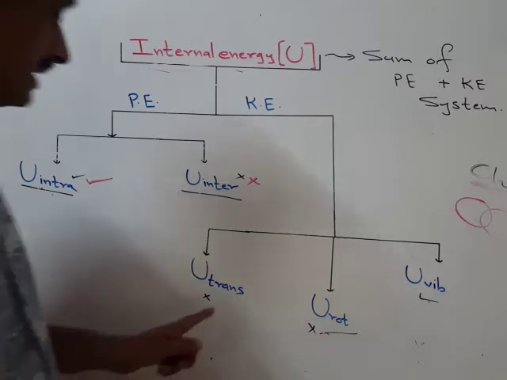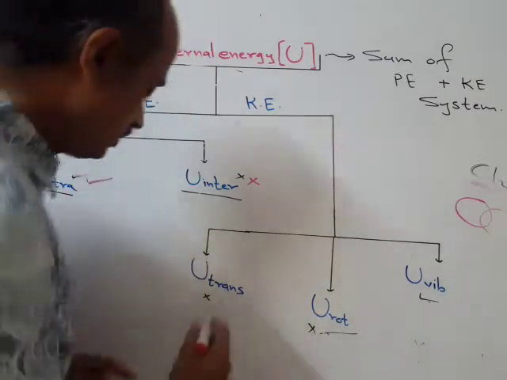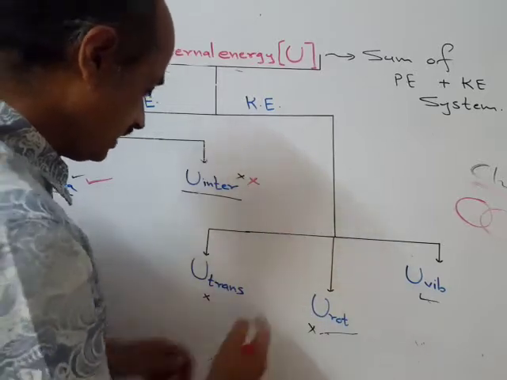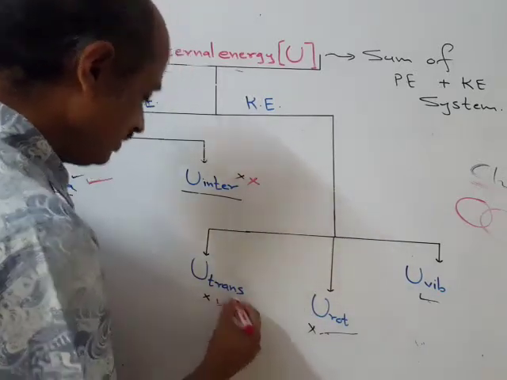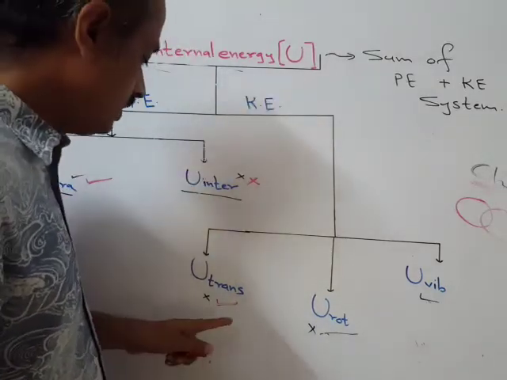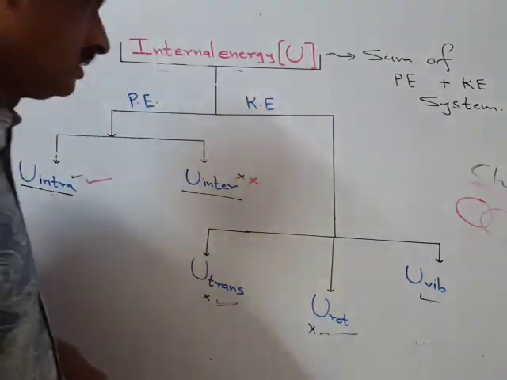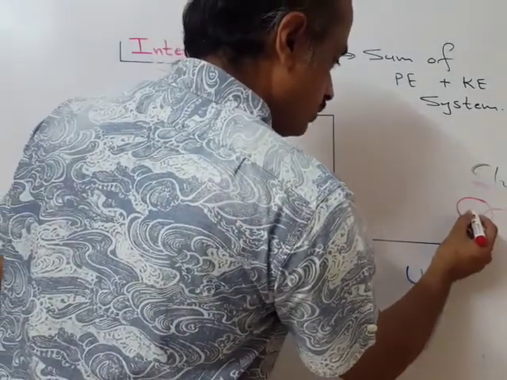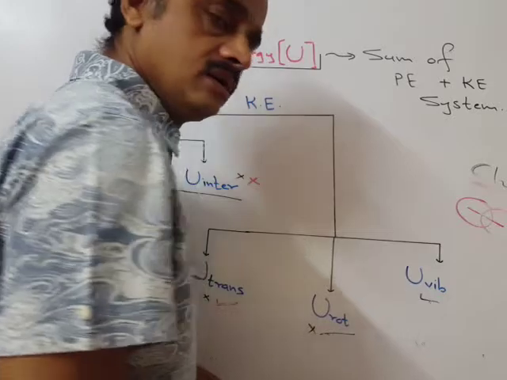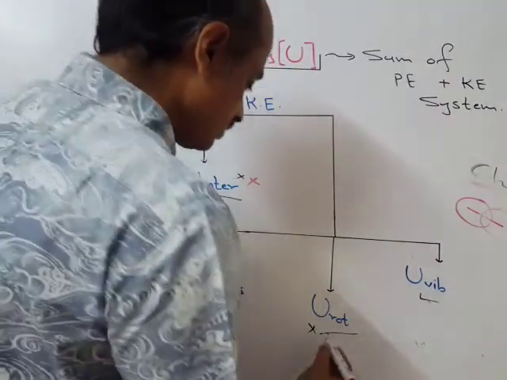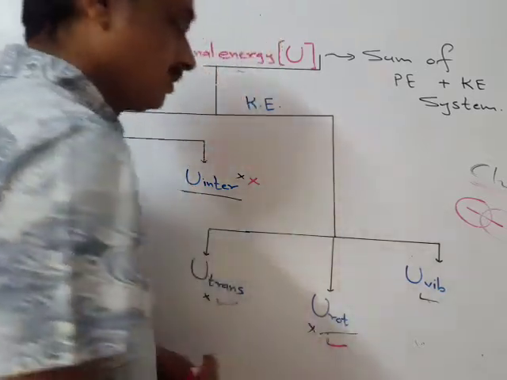Now since chlorine is a gas, molecules move. So under kinetic energy, translational motion is present, and there is a contribution to the total internal energy U because of translational motion. Again, there are two atoms, therefore the line joining the two nuclei and the axis perpendicular to it is applicable, so rotational is also applicable.